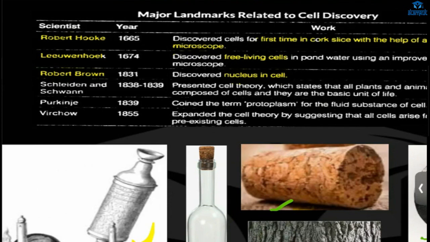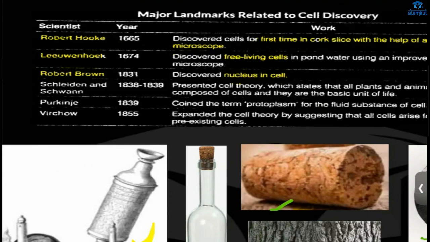Both of them did it independently. After that, they both came up with one fundamental idea: all organisms are made up of cells. All organisms means plants and animals both.